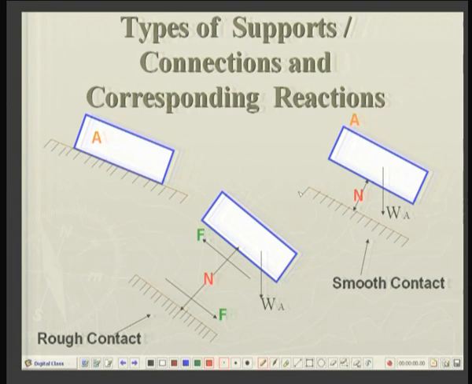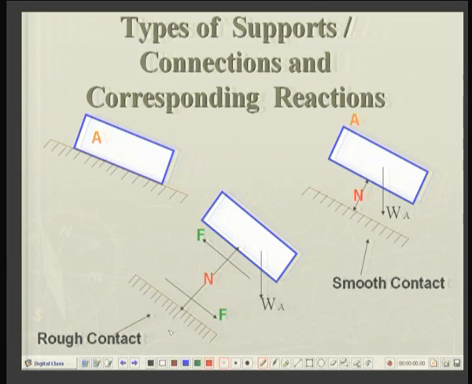When the contact is a rough contact, that is, there is friction between the two, then the reactions are the normal reaction N as before, but in addition there will be a force of friction parallel to the contacting surface and an equal and opposite force on the surface.